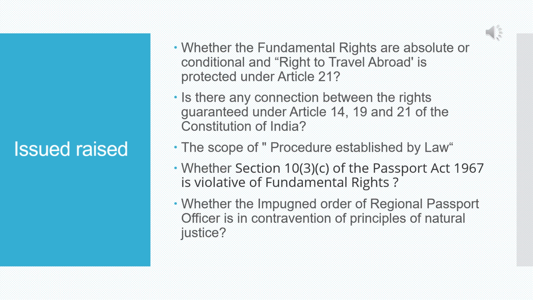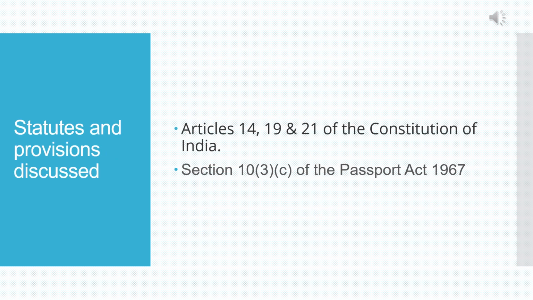Then the next issue was, what is the exact scope of procedure established by law? Then the fourth one was whether Section 10 Clause 3 Subclause C of the Passport Act 1967 is actually violating the fundamental rights. And the last one was whether the impounding order of the regional passport officer is in contravention of the principles of natural justice.